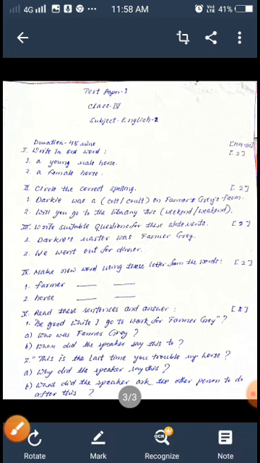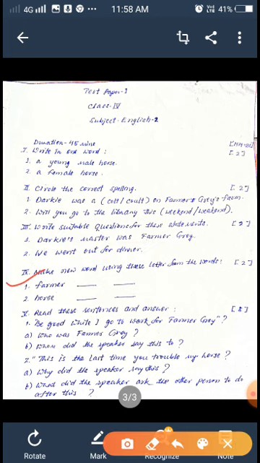Then question number 1B: make new words using the letters from these words. Using these letters, here it is farmer, here it is horse. You will change the word to form two different new words, one for farmer and one for horse.